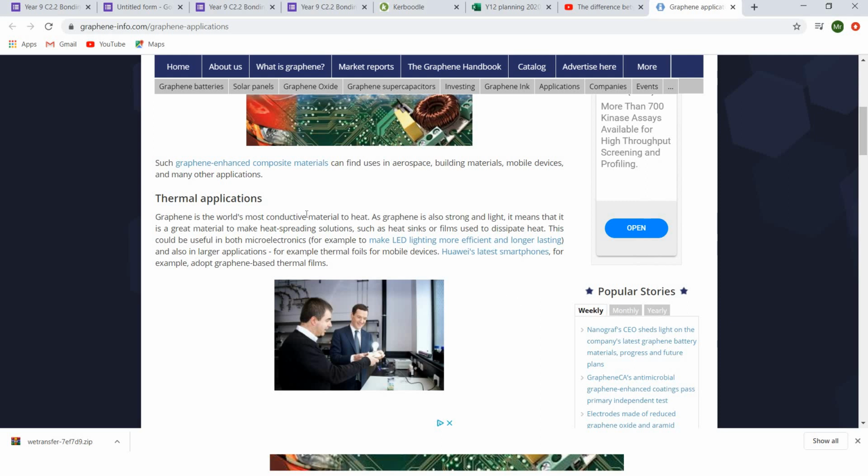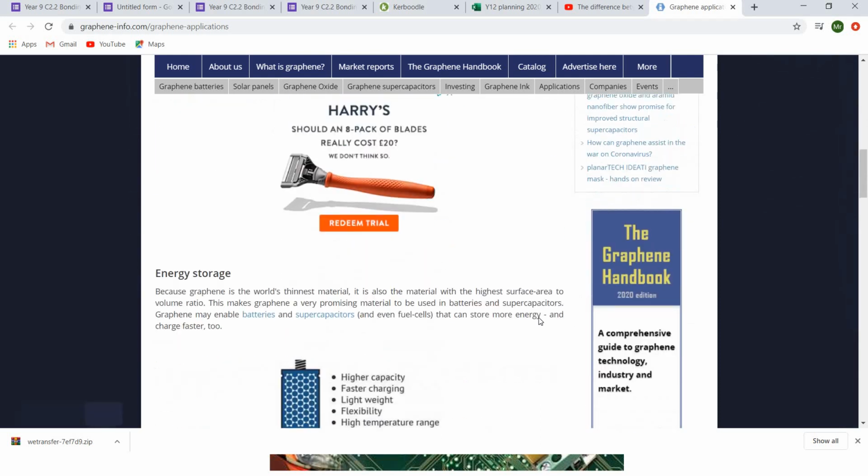It also conducts fantastically. It's one of the world's most conductive materials to heat. Oh, sorry, to heat, not electricity. So it can be used as what we call a heat sink. It takes heat away from areas where it shouldn't be. Imagine in a computer, I'm sure some of you have had it, where your computer gets really, really hot on your lap. Obviously, we don't want the heat to be where the components are, because it can cause damage to them. So you have a heat sink which takes the heat away from the hot components and passes it out, for example through to the fan.